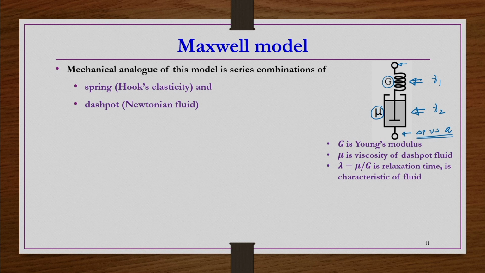That makes the basis for this model, and then subsequent mathematical simplification takes place. Individual strains are gamma 1 and gamma 2 respectively, and the strain rates are gamma 1 dot and gamma 2 dot for these two components. So the total strain rate is gamma dot equals gamma 1 dot plus gamma 2 dot.